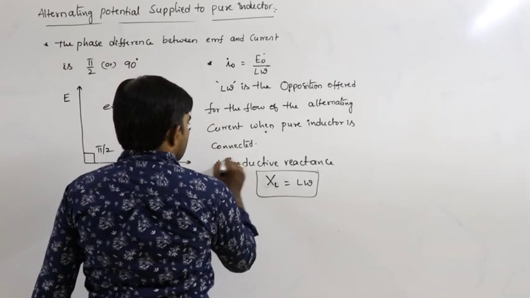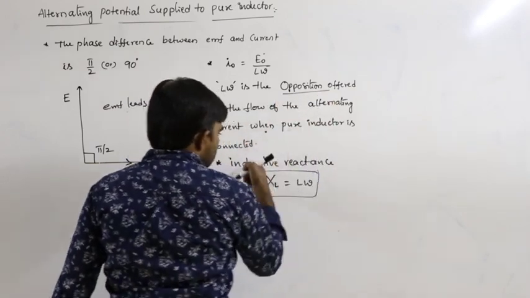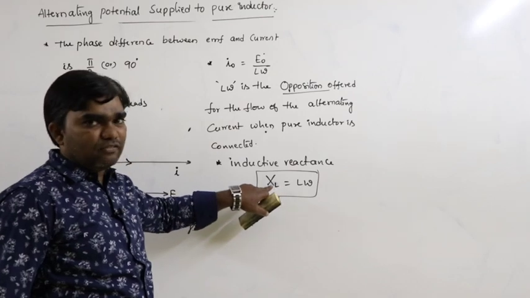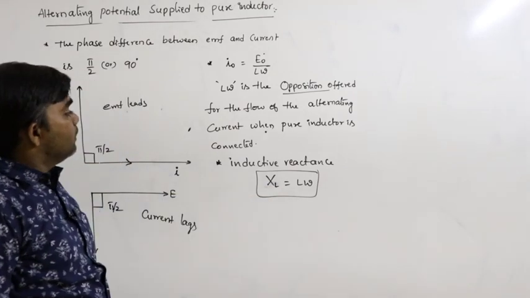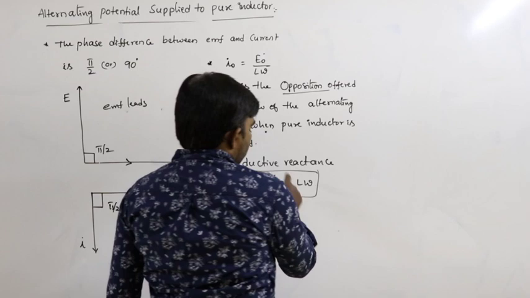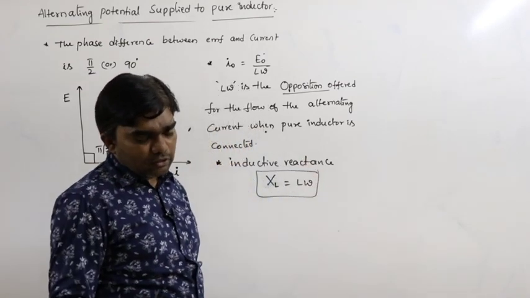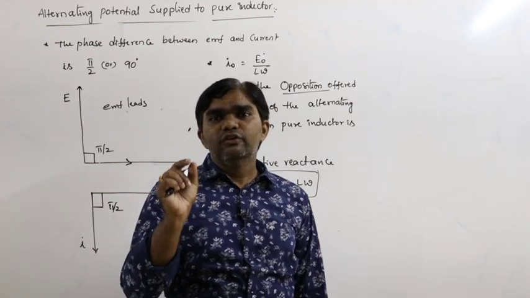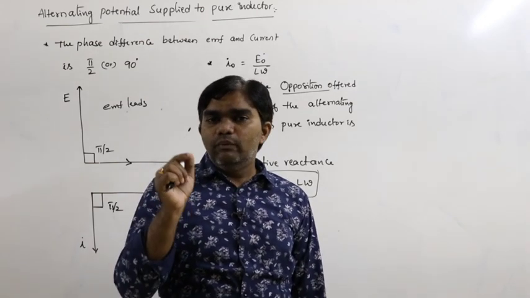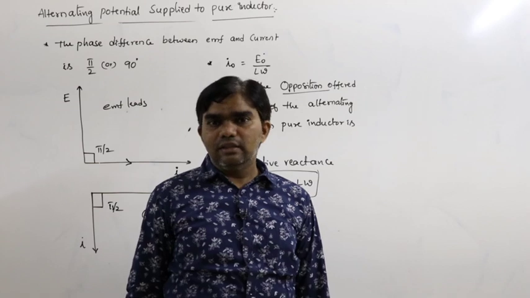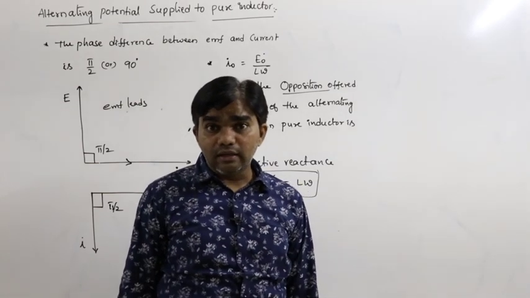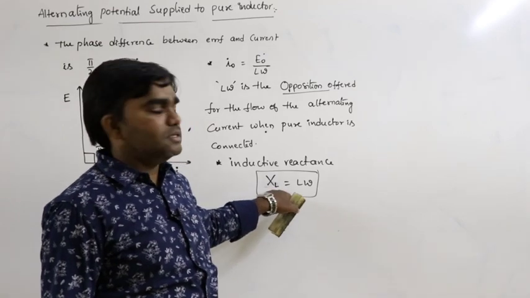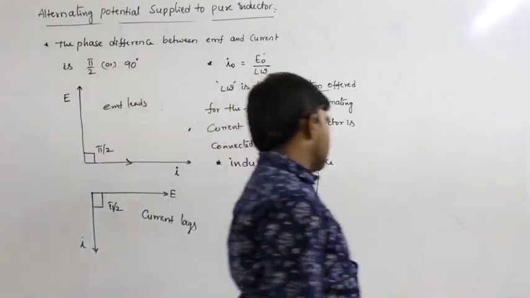This is connected, and this opposition is called what? Inductive reactance, denoted with suffix L, so XL is equal to L omega. How can you define inductive reactance? The opposition offered for the flow of alternating current when the pure inductor is connected in the circuit. XL is equal to L omega. Very good.